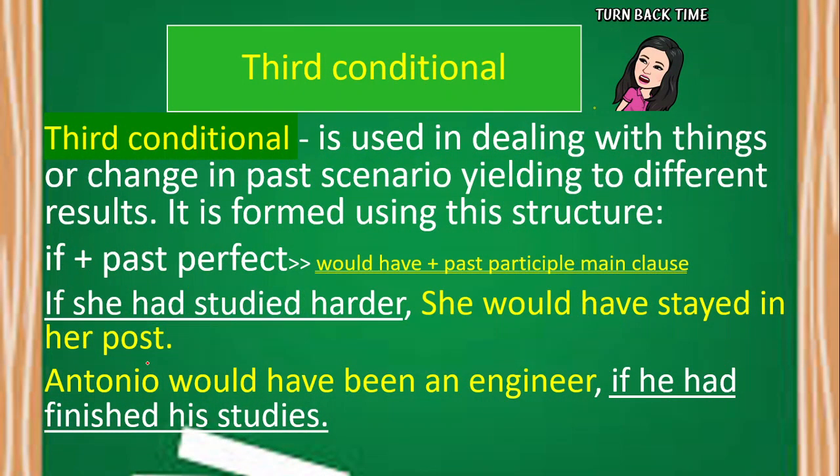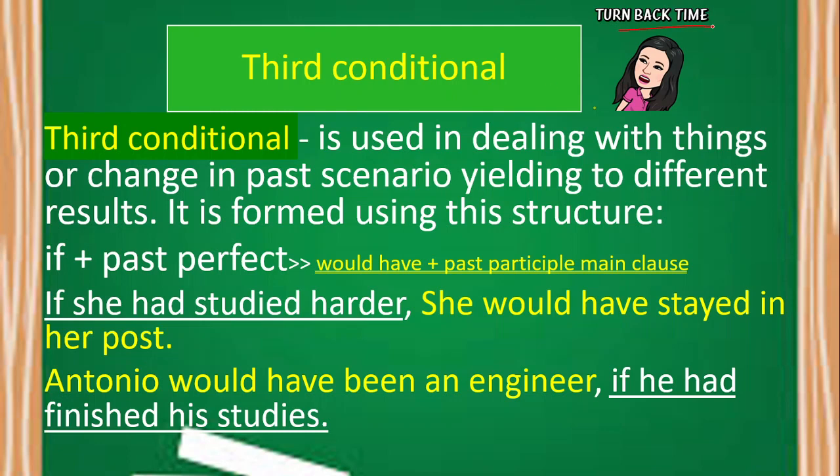Third conditional is used in dealing with things or changes in a past scenario, yielding different results. It is formed using this structure. So the third conditional is about a change in the past, meaning it really happened in the past. It's just like if you could turn back time, what would you do?